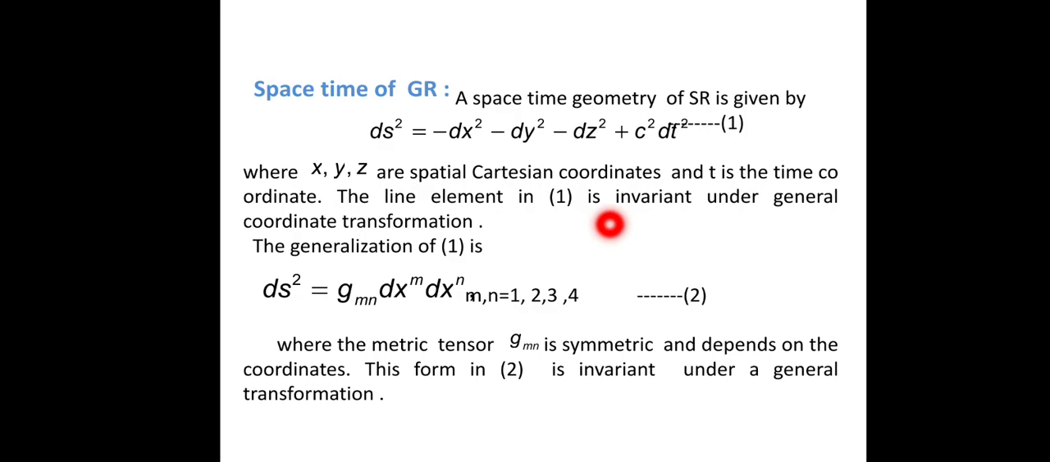That is, if we take the transformation of coordinates, then this remains invariant, that is, it does not change its form. And the generalization of (1) is the Riemannian metric form, ds² = gmn dxm dxn, where m, n vary from 1, 2, 3, 4, and we call this gmn the metric tensor, which is symmetric. This form is also invariant in nature. That is, if we take a transformation of coordinates, its form looks similar.